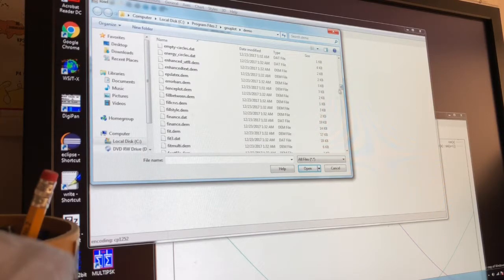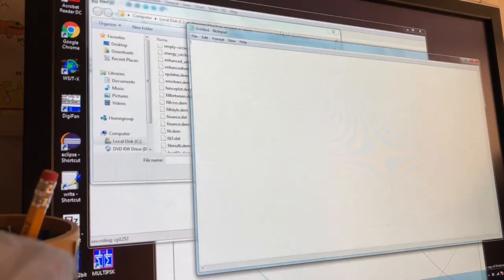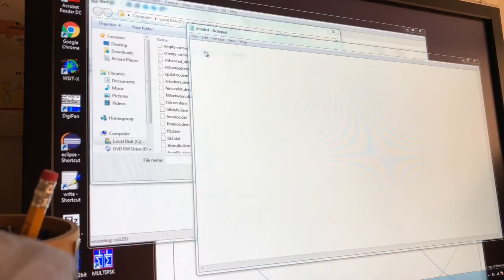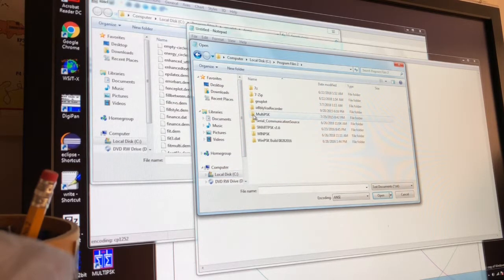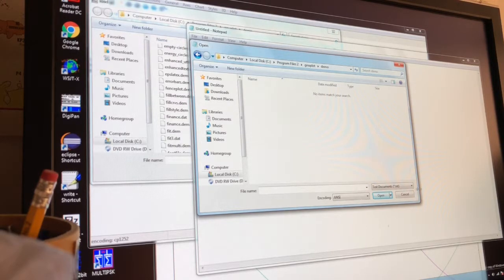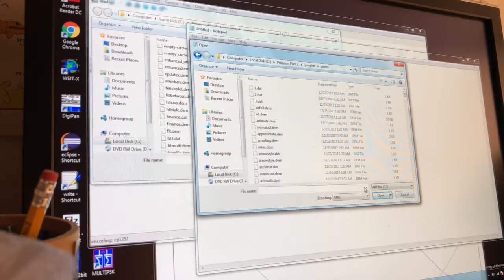Well, I'll tell you what. Let's open a demo file in Notepad and see what that looks like. Open. Let's see. Let's go to local disk, program files 2, GNUPlot, demo, docs. All files. Let's pick a small file. Array demo, 3 kilobytes. Animate demo.